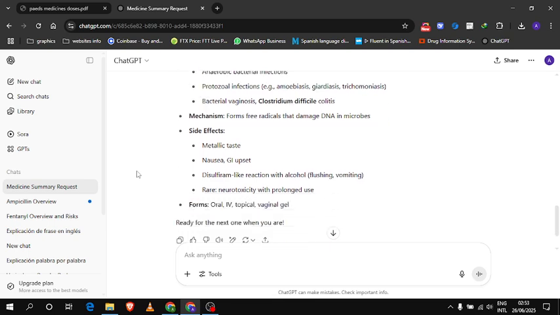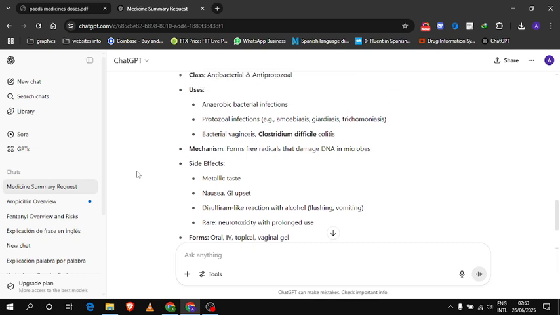Side effects: metallic taste, nausea, GI upset, disulfiram-like reaction with alcohol. Rare neurotoxicity with prolonged use. Forms: oral, IV, topical and vaginal. So it makes free radicals that damage DNA in microbes.